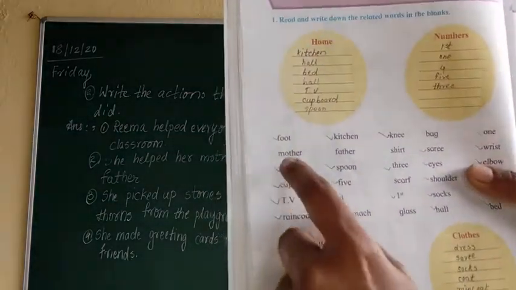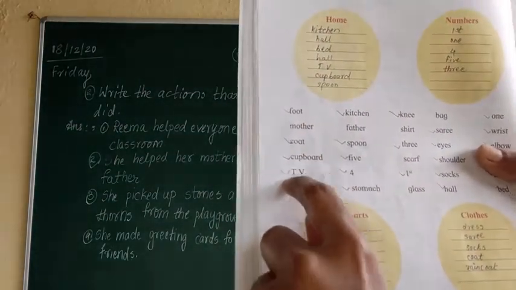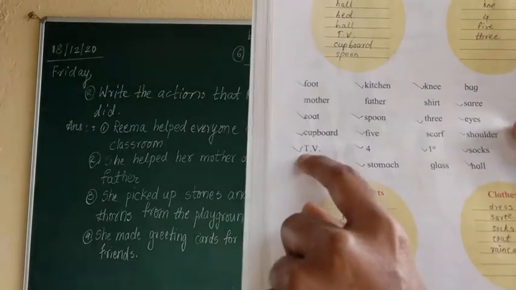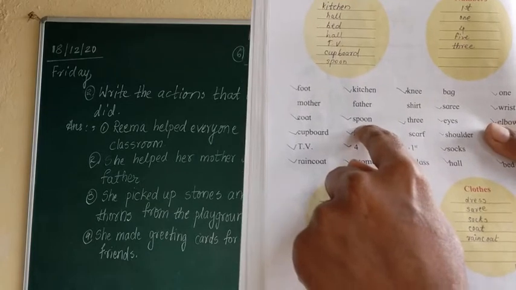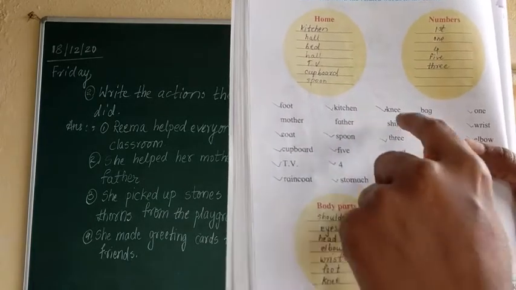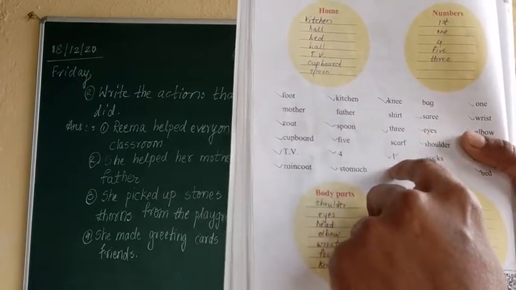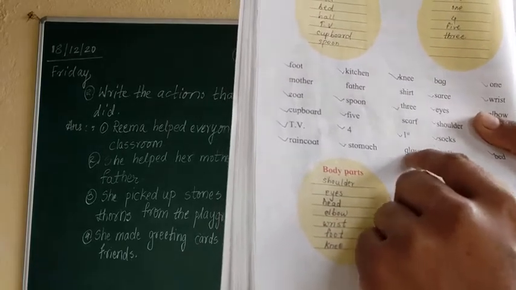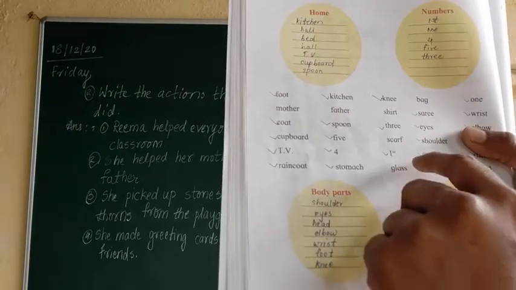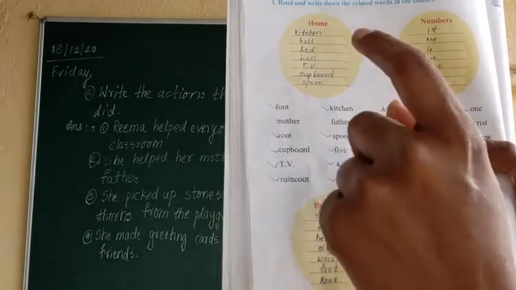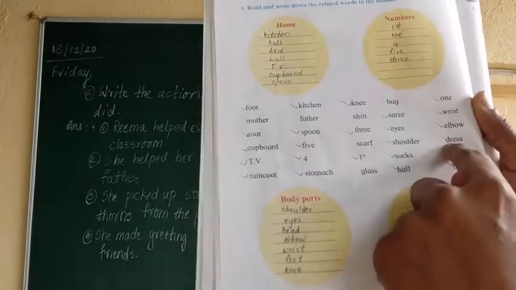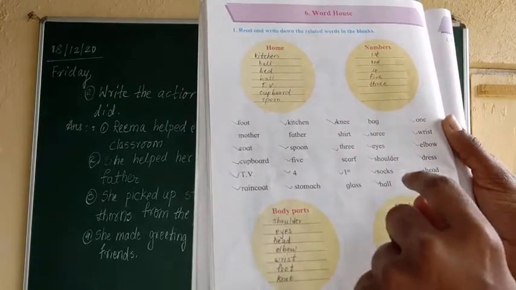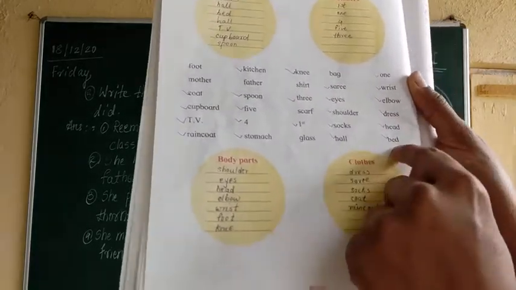Now, which words will come in home? Let us go from the first line, okay? TV will come in house. Yes. Kitchen. Yes. Spoon. Yes. Glass will come in a home. Bag will come in home. Hall will come in home. No, dress will not come. Bed will come in home.